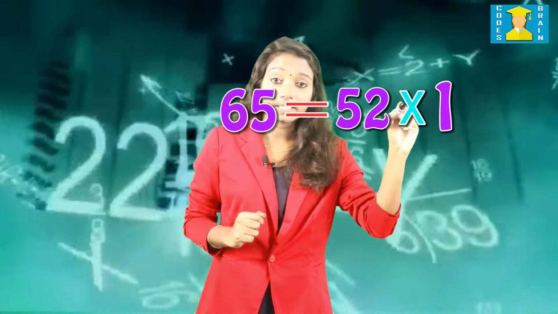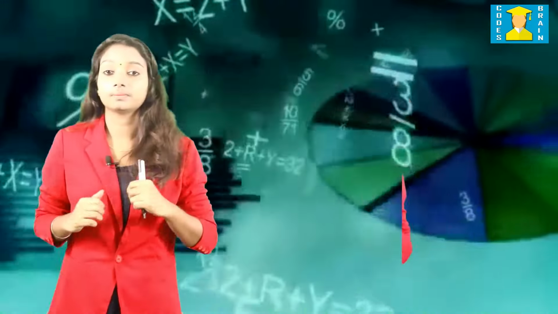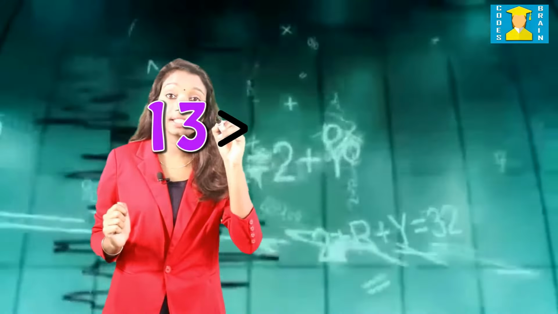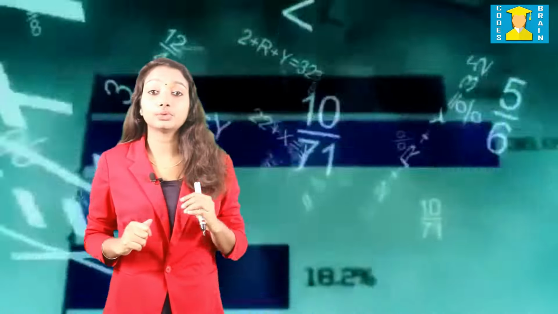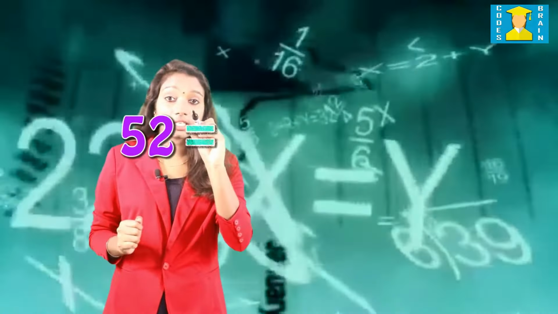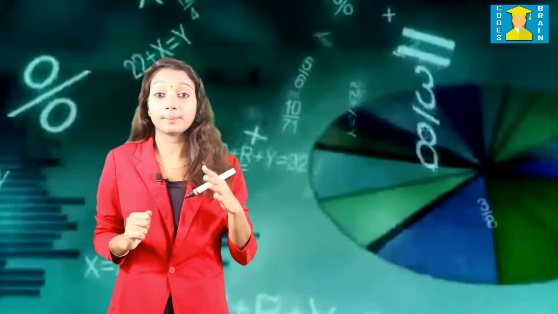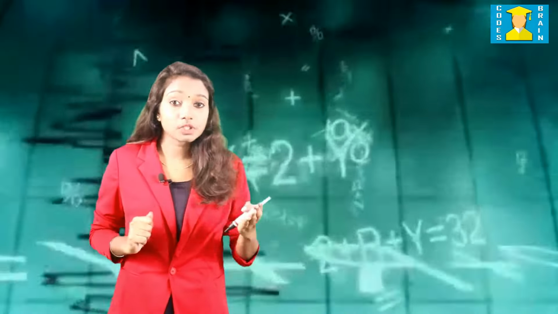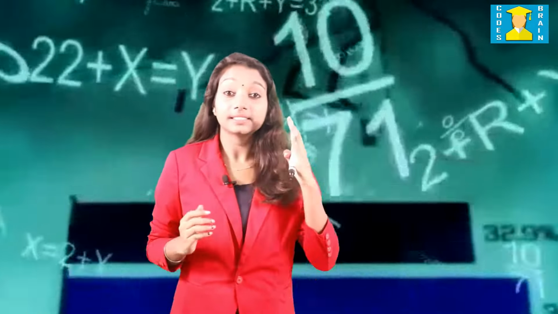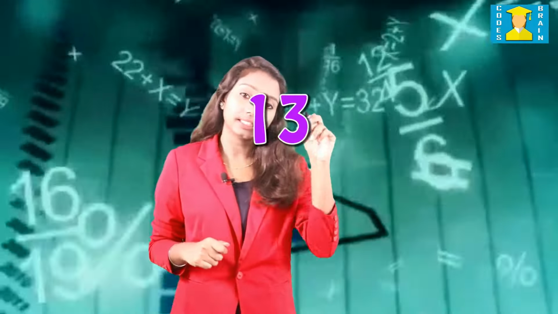We will get 65 is equal to 52 into 1 plus 13. We have to continue the process till the remainder is 0. Since 13 is greater than 0, we apply the division lemma to 52 and 13. We can write it as 52 is equal to 13 into 4 plus 0. Now the remainder becomes 0. We can stop this procedure. The divisor at this step is 13. Then the HCF of 117 and 65 is 13.